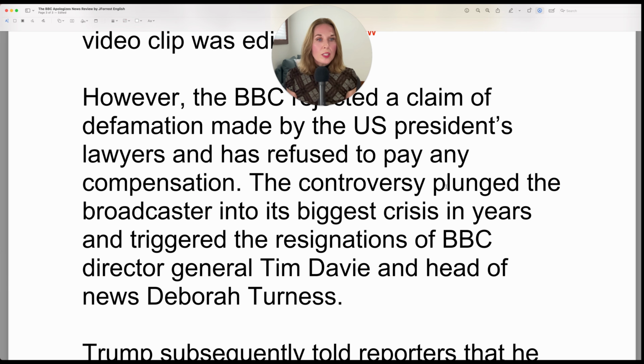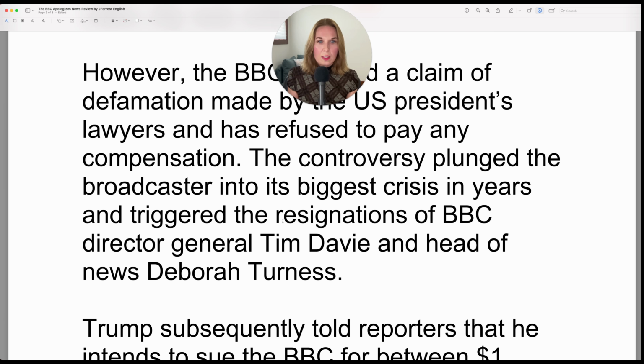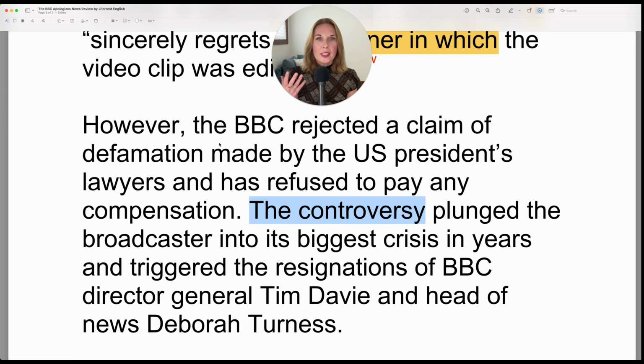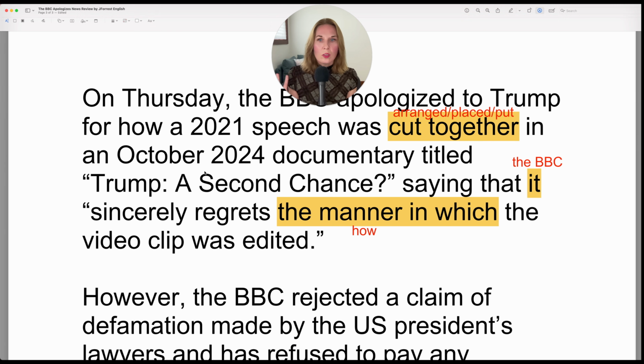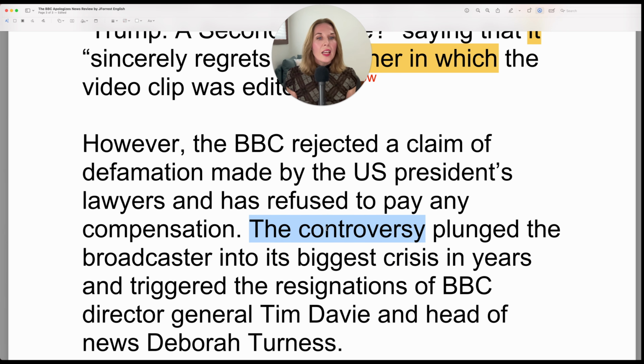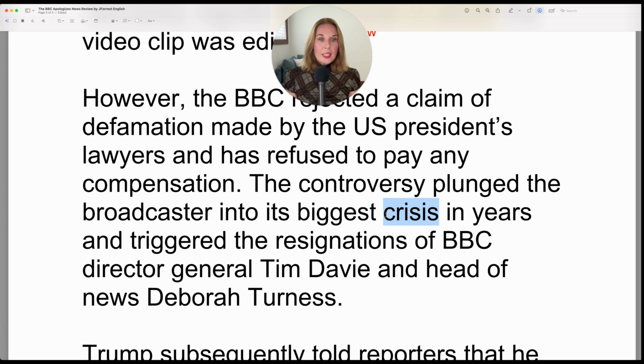The controversy plunged the broadcaster into its biggest crisis in years. So the broadcaster being the BBC. And the controversy being this editing mishap with the documentary. And that's the controversy. So if it plunged the broadcaster, the BBC, into its biggest crisis, plunge means it forced it, and it happened very quickly. So the BBC entered a crisis and it happened very quickly. That's this use of plunge.